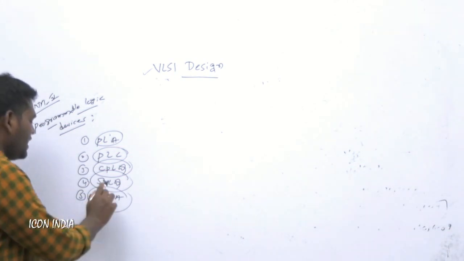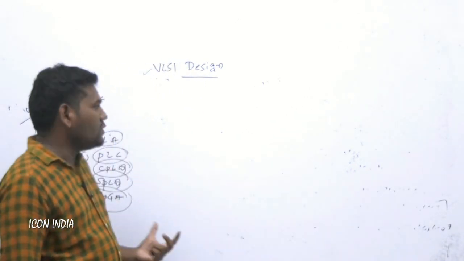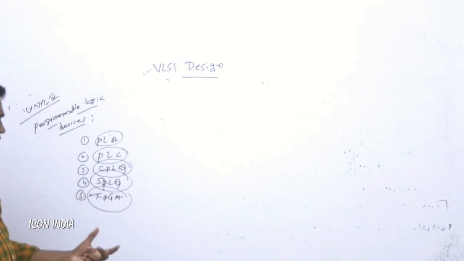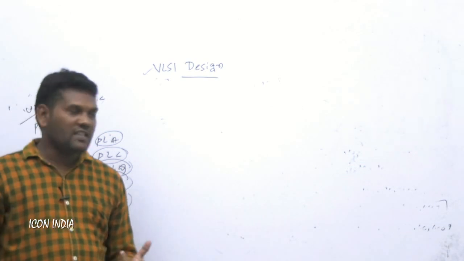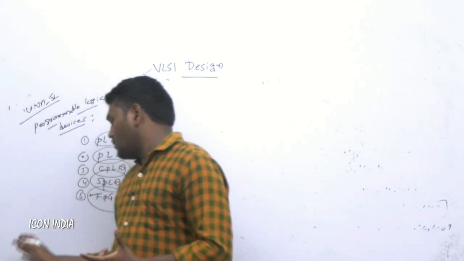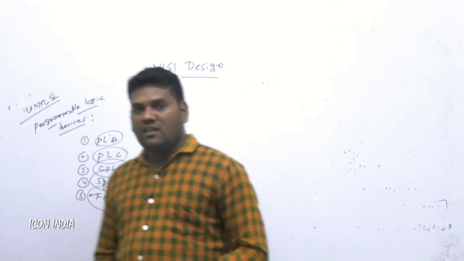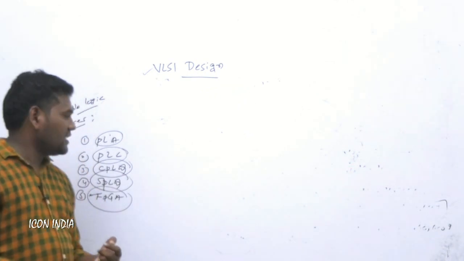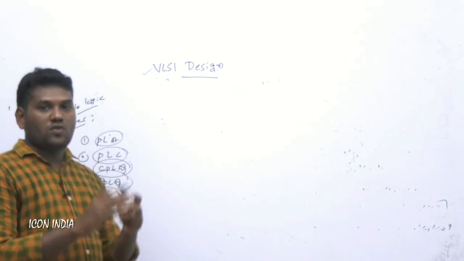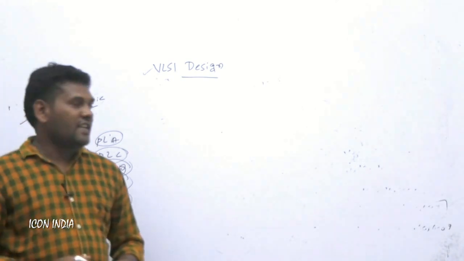Nowadays the FPGA is implemented in system on chip design. So it is especially used for embedded system applications. We have to go for FPGA applications. In that FPGA application, there are different kinds of applications, that is floor planning, and next one is placement. All those concepts will be implemented in the FPGA, field programmable gate arrays.